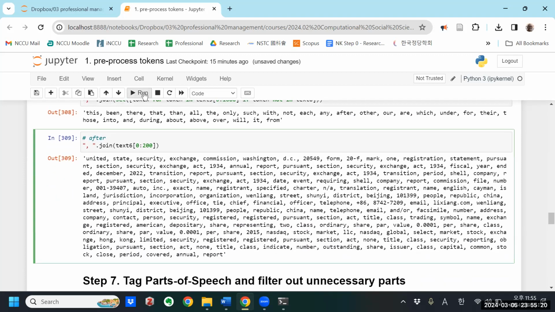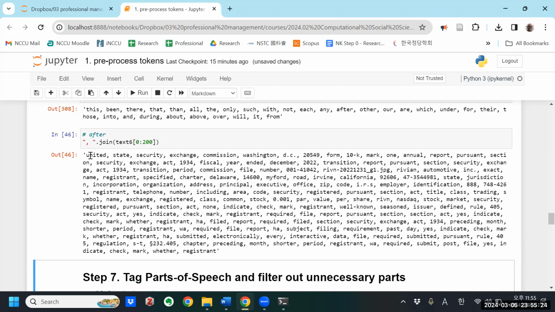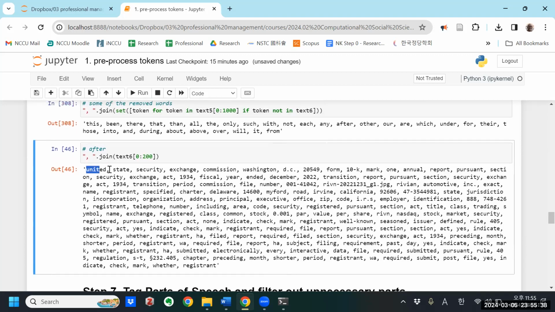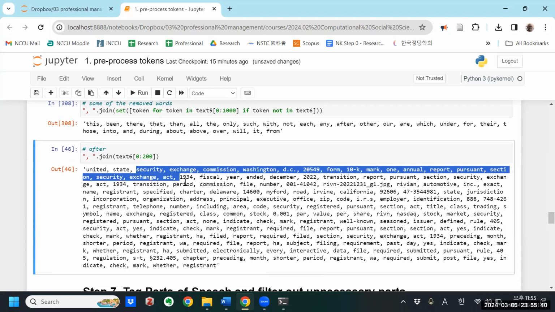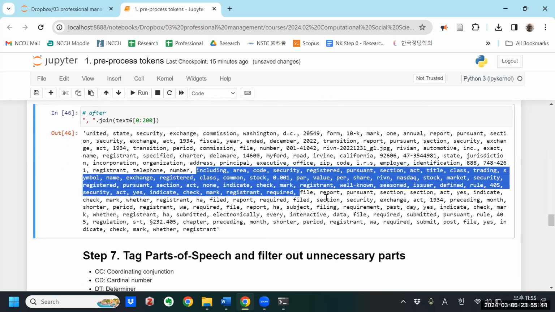So which means I'm left with this. It reads a little bit less like a sentence now and more like a series of words, tokens, right? United States Security Exchange Commission, Washington, D.C., blah, blah, blah. Mark 1 annual report pursuant section security. So these tokens are much cleaner now, but it's lost its sense of being like a sentence or a structured text.